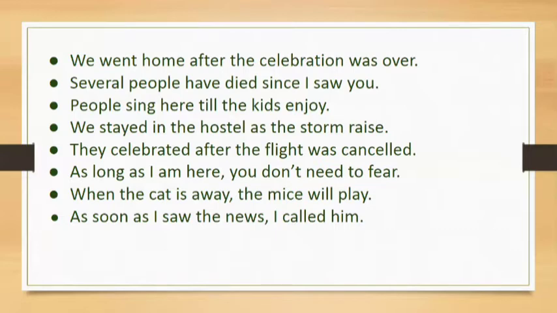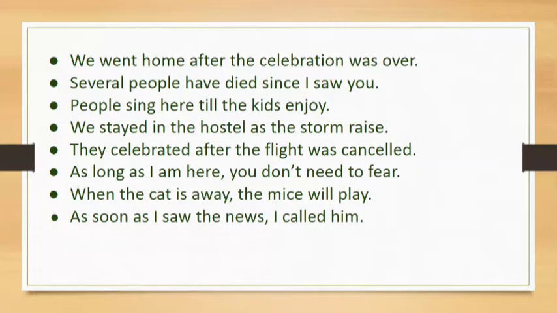People sing here till the kids enjoy. So we are talking about the time people sing. What is the limit? Till the kids enjoy. We stayed in the hostel as the storm raged. So we are talking about the time, as the storm raged. They celebrated after the flight was cancelled. We are discussing time.